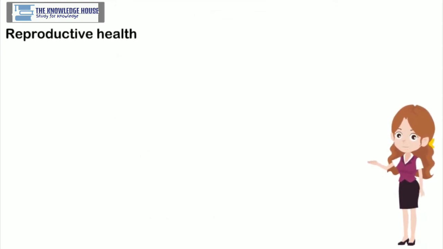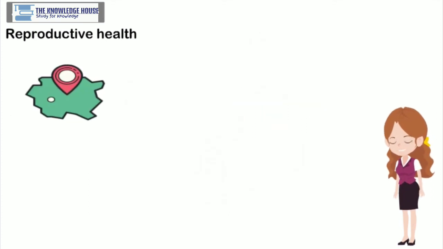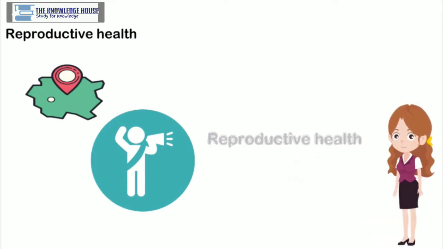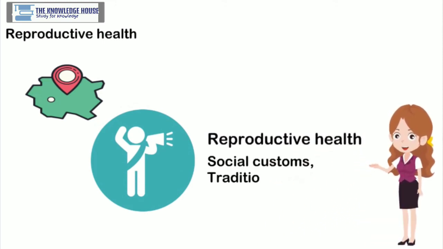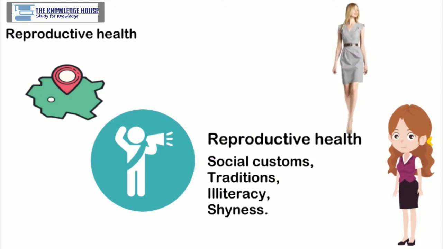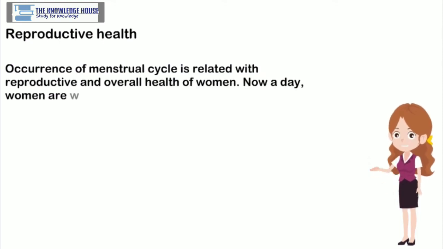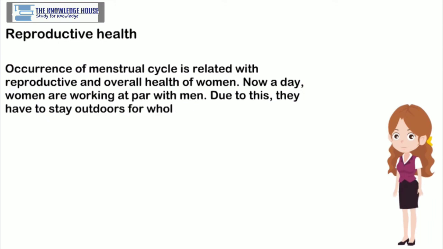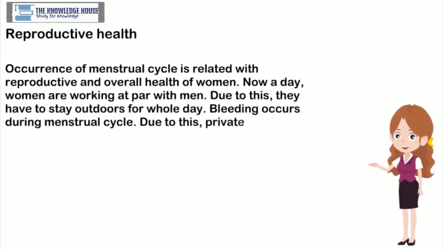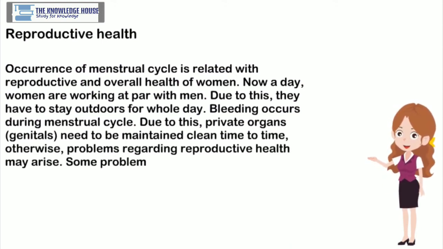Reproductive health. A person's state of being physically, mentally, and socially strong is called health. In our country, there seems to be a lack of awareness regarding reproductive health due to various reasons like social customs, traditions, illiteracy, shyness, etc. Especially, there seems to be indifference towards the reproductive health of women. The occurrence of the menstrual cycle is related to the reproductive and overall health of women. Nowadays, women are working at par with men. Due to this, they have to stay outdoors for the whole day. Bleeding occurs during the menstrual cycle.